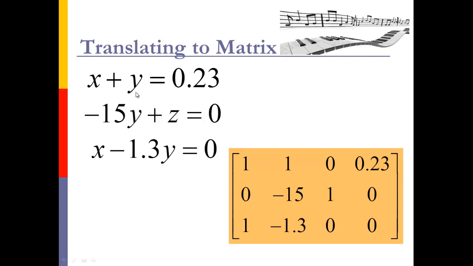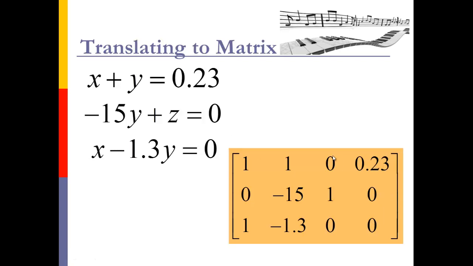1x plus a 1y, 1, 1. There's no z in that first equation, so that's why you see a 0 in that third column there in the z spot. And then for my second equation, there's no x. That's why you're seeing a 0 there for the second row there. And the first column is my x column, and it's got a 0 there. And then for my third equation, there's no z again, so that's why you're seeing another 0 there. And then you got these zeros on the right hand side. They are numbers, so please put them into the matrix. You don't leave it blank. You actually put in your zeros.